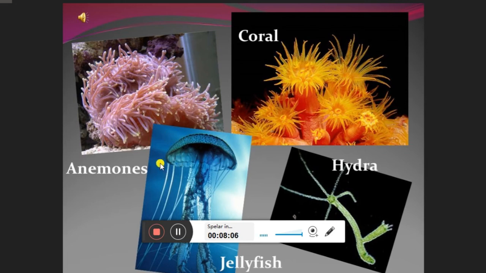Most of the animals found under the sea or at the sea bed are coelenterates. Corals, anemones, and jellyfish. These have tentacles which are very helpful for catching prey. They are very sensitive to insects or whatever they feed on, and the tentacles help in the feeding process.